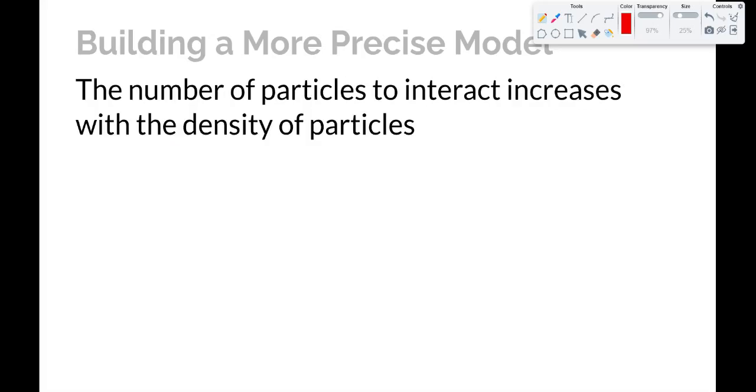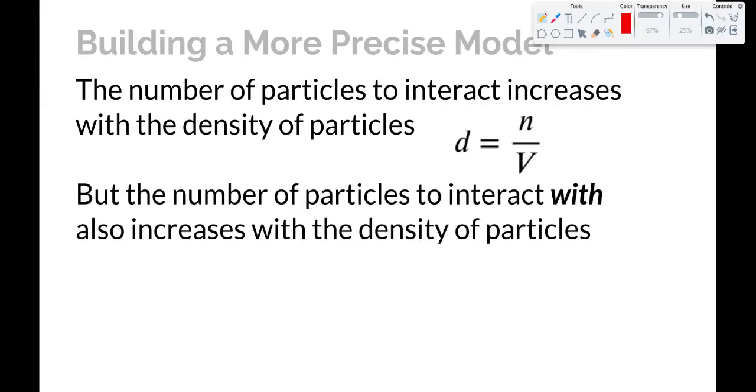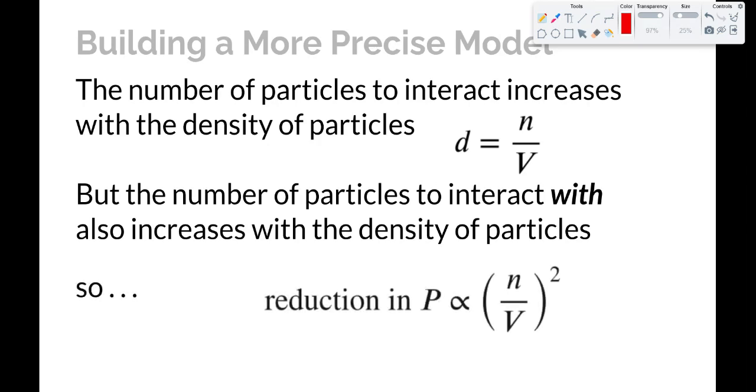Now, the number of particles to interact increases with the density of particles. And the density of particles, we can think about that as the number of particles divided by the volume. But the number of particles that those particles have to interact with also increases with the density of particles. So this factor should be accounted for twice. So therefore, the reduction in pressure is going to be proportional not to the density of the particles, but to the square of the density of particles.